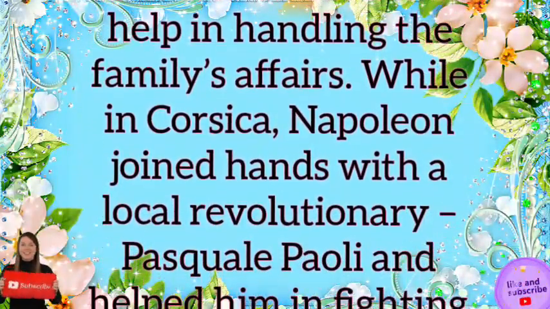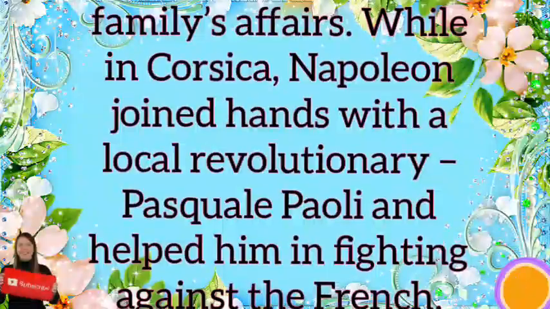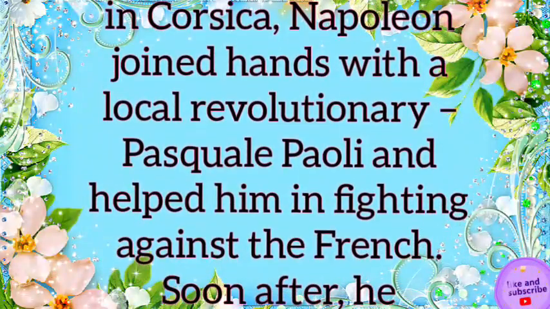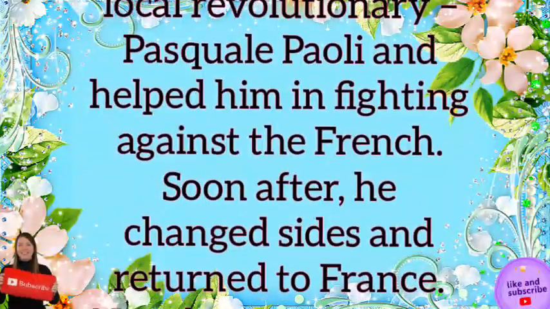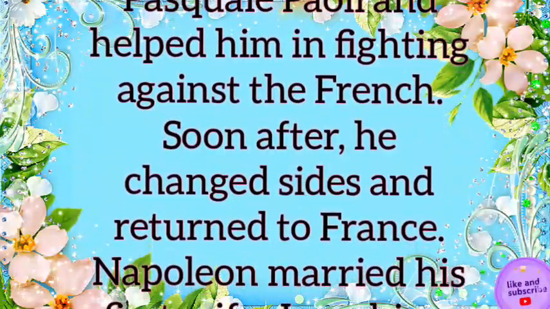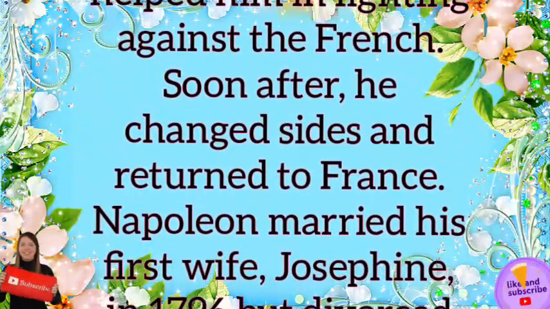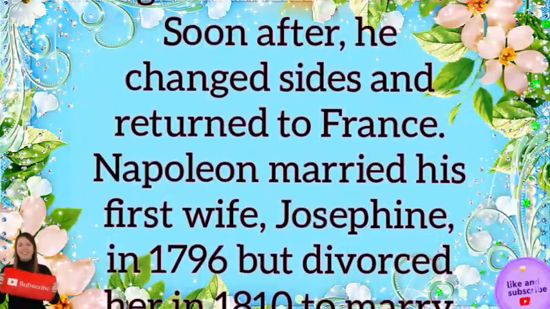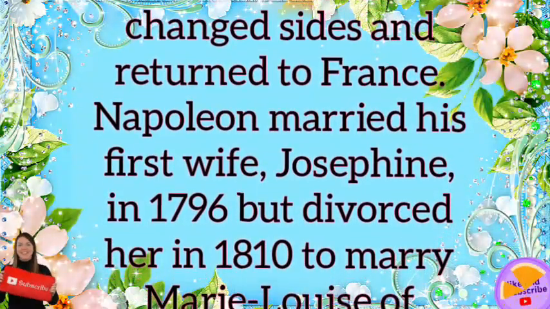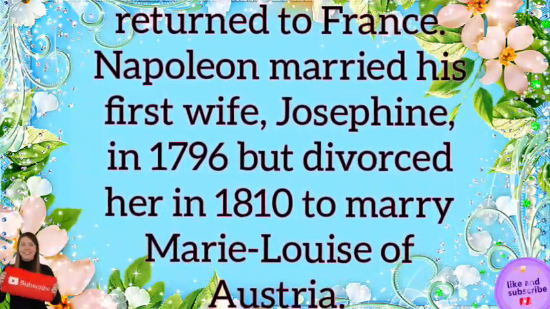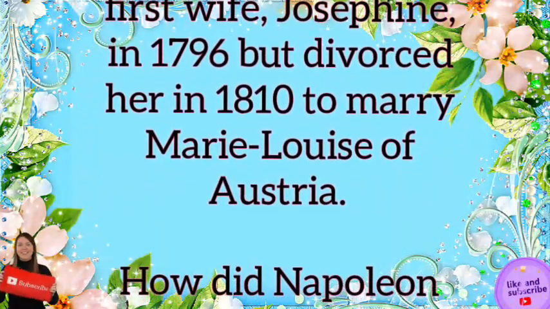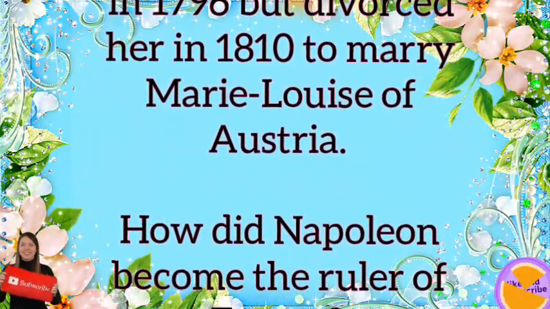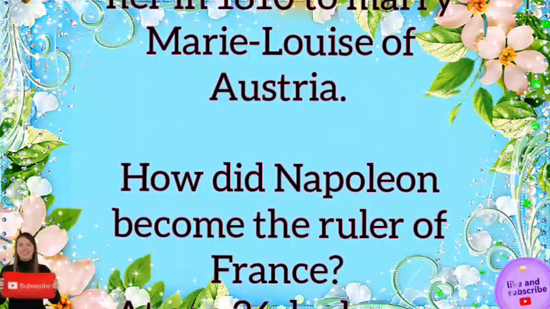While in Corsica, Napoleon joined hands with a local revolutionary, Pasquale Paoli, and helped him in fighting against the French. Soon after, he changed sides and returned to France. Napoleon married his first wife, Josephine, in 1796 but divorced her in 1810 to marry Marie-Louise of Austria.